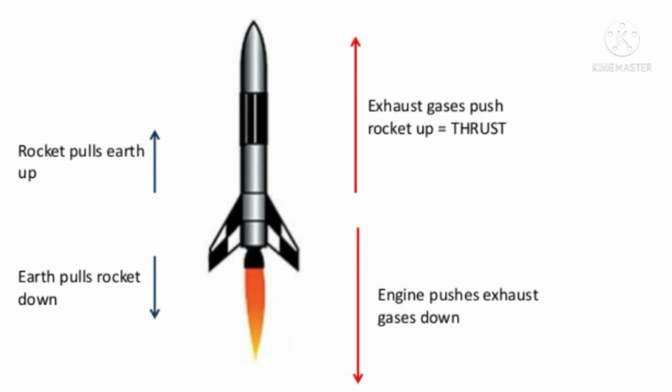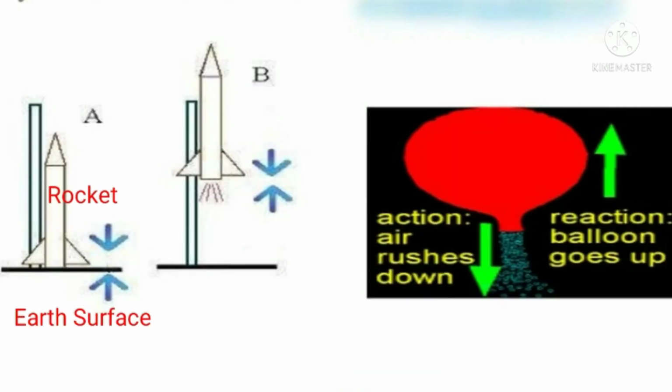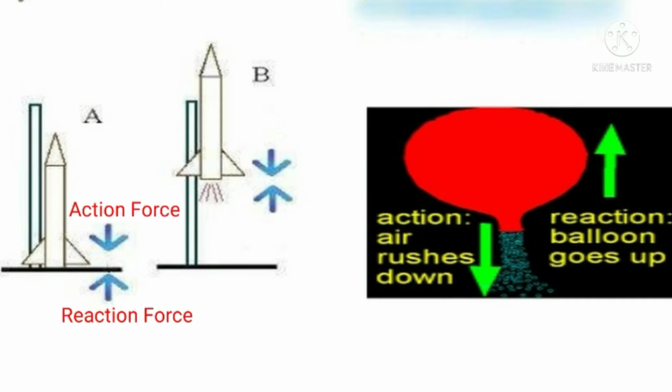So it is an example of a two body system. One is the earth surface and the second one is the rocket. After burning of fuel, gases are released with a lot of energy. This applies some force on the floor of the earth, which is the action force. In return, the floor also applies force on the rocket. That is the reaction force. When the reaction force is more than the weight of the rocket, the rocket will be lifted.